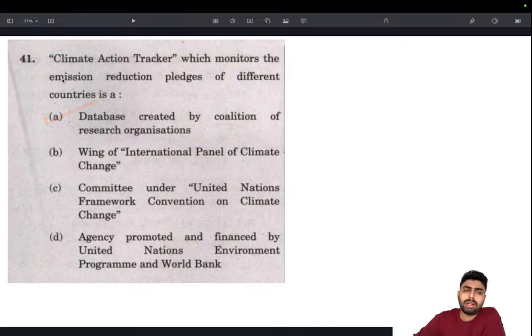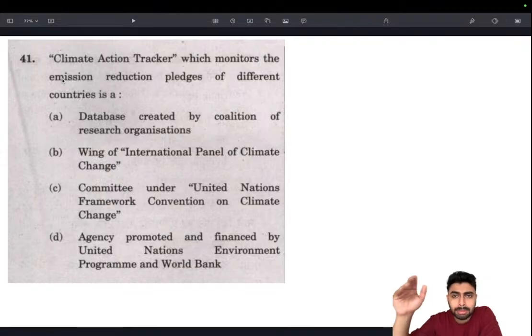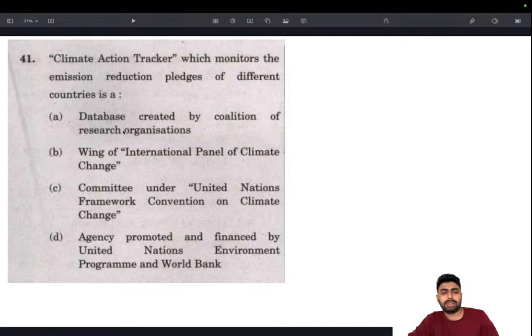There is also another, the Greenhouse Gas Bulletin, things like that. There are a lot of indices related to climate change, and UPSC will be asking who is the body responsible for publishing it. A simple question: either you know or you don't know. So for such questions, you need to study IPCC, UNFCCC, and the Greenhouse Gas Bulletin, those sorts of indices as well as bodies and their works. So we can eliminate such options and arrive at the answer.